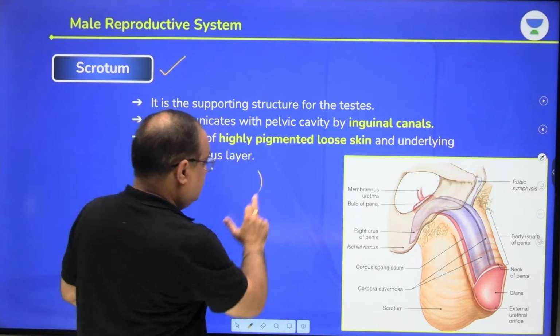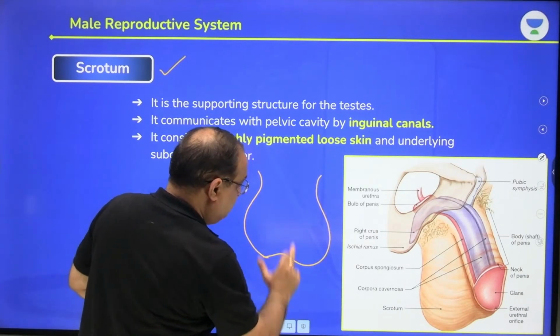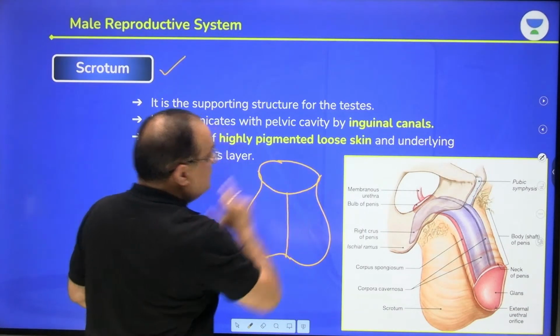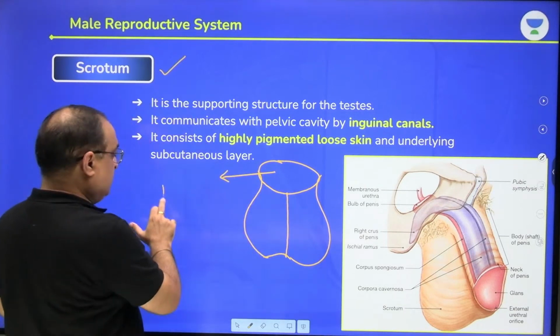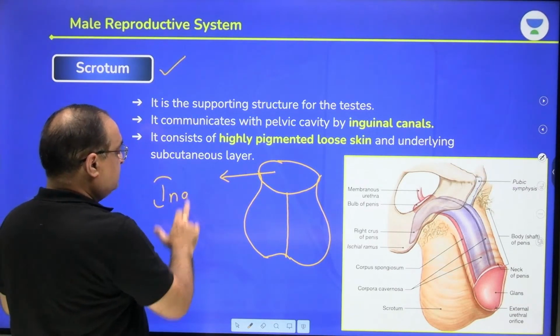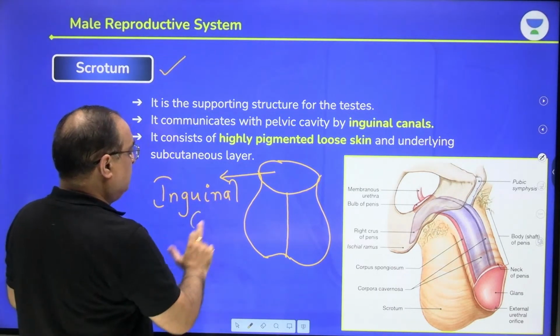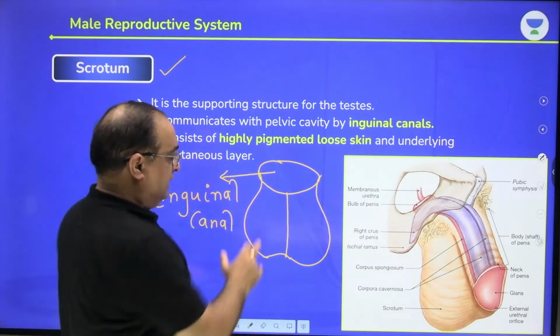Say this is the scrotum, just a rough representation. There is a partition called the scrotal septum. This region is what is called the inguinal canal. Testes communicate with the abdomen through the inguinal canal, right?